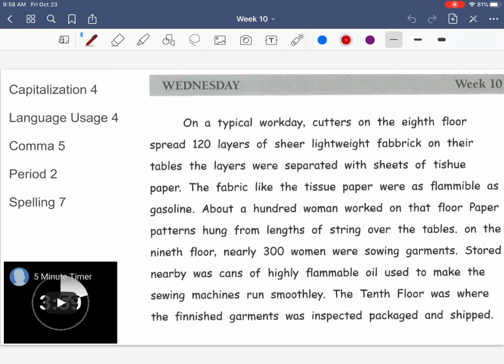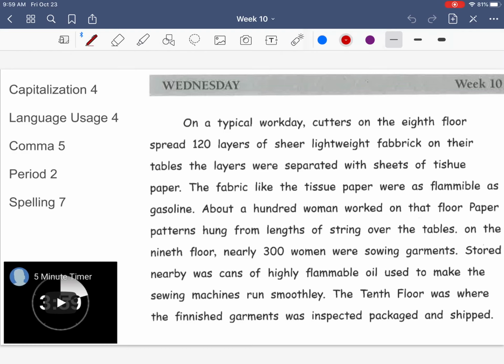About 100 women worked on that floor. Paper patterns hung from lengths of string over the tables. On the ninth floor, nearly 300 women were sewing garments. Stored nearby was cans of highly flammable oil used to make sewing machines run smoothly. The 10th floor was where the finished garments was inspected, packaged, and shipped.